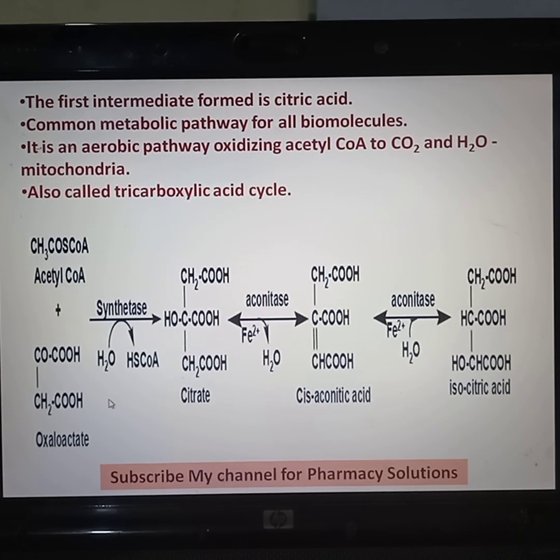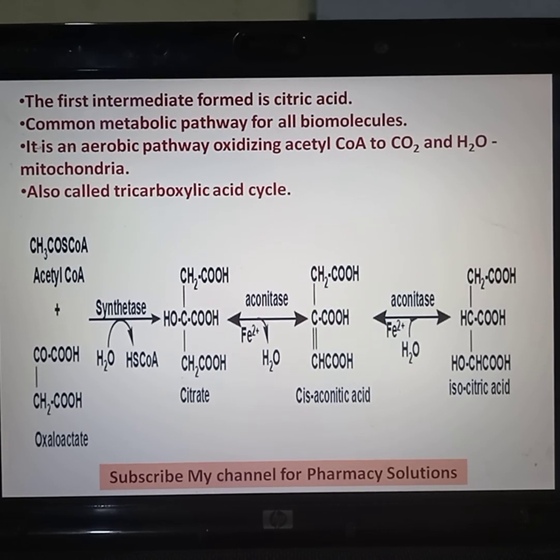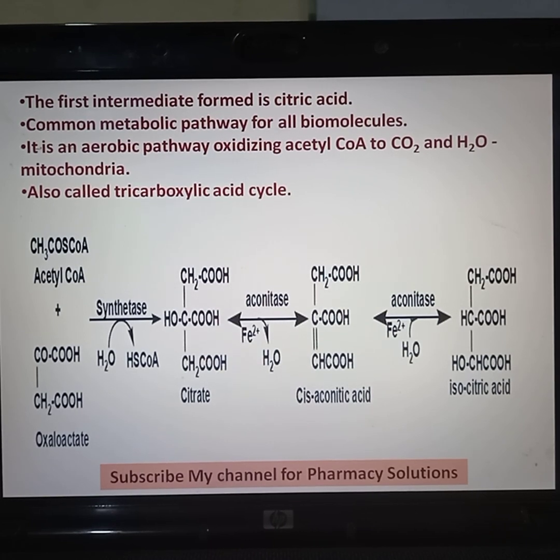Coming to the reactions involved in the TCA cycle, the first step is condensation between acetyl CoA and oxaloacetate. It is a condensation reaction. Acetyl CoA condenses with oxaloacetate in the presence of synthetase to form citrate.